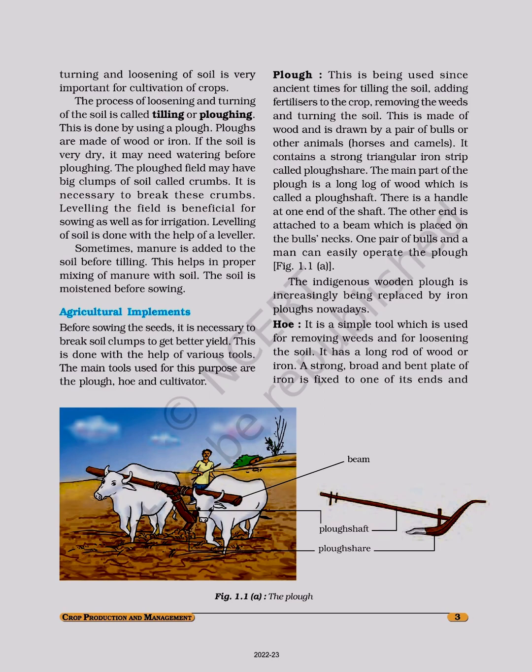The process of loosening and turning of the soil is called tilling or plowing. This is done by using a plow. Plows are made of wood or iron. If the soil is very dry, it may need watering before plowing. The plowed field may have big clumps of soil called crumbs. It is necessary to break these crumbs. Leveling the field is beneficial for sowing as well as for irrigation.